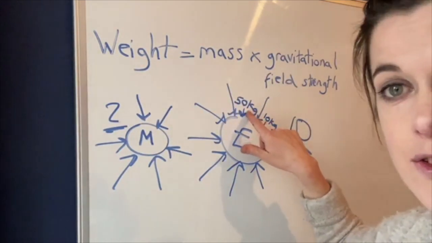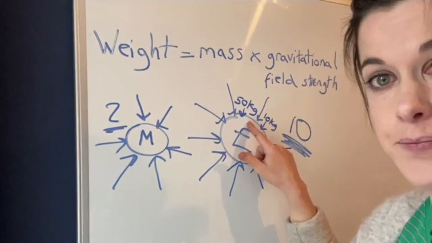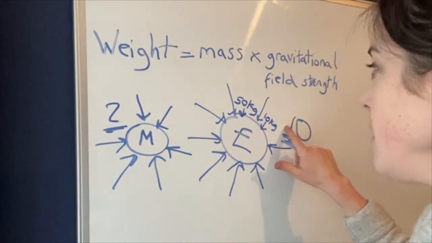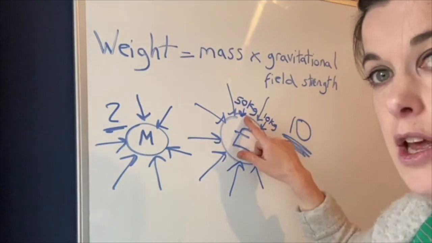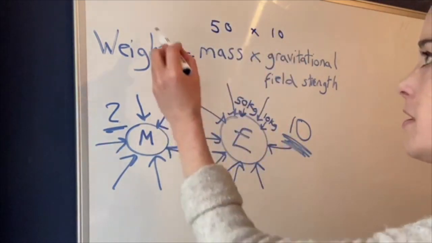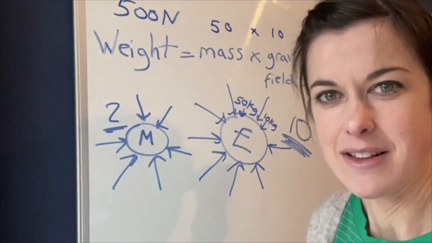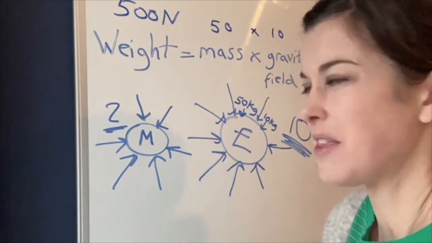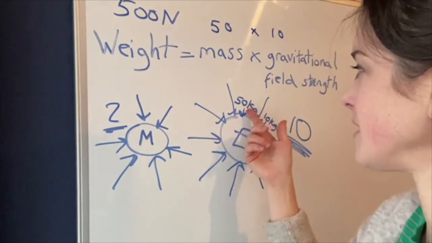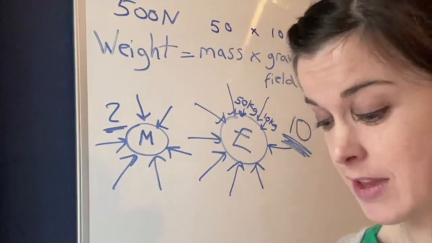So if your mass is 50 kilograms on Earth, your weight, the force pulling you down, is 50 kilograms times 10. So your mass on Earth is 50 kilograms, but your weight on Earth is 50 times 10, which is 500 newtons. So I guess that's why the scales, even though they're measuring how much you're being pulled to Earth, give it in kilograms. It's just a smaller number, and a bit easier to read a scale and see 50 kilograms than 500 newtons. I guess that's why. I don't know. Right.